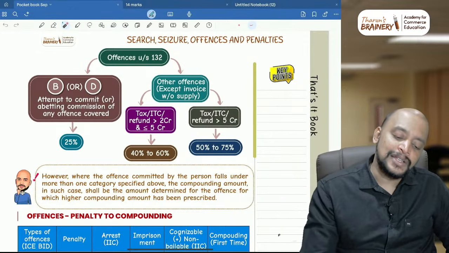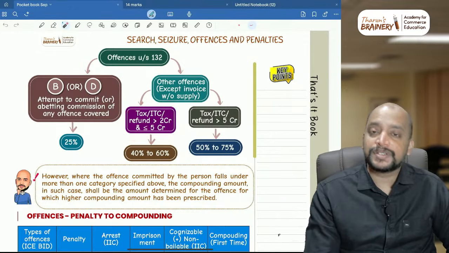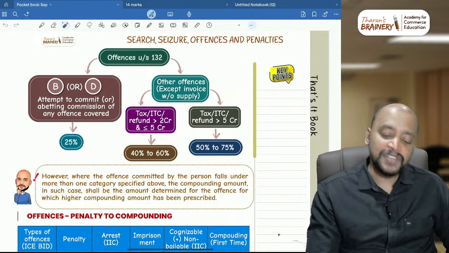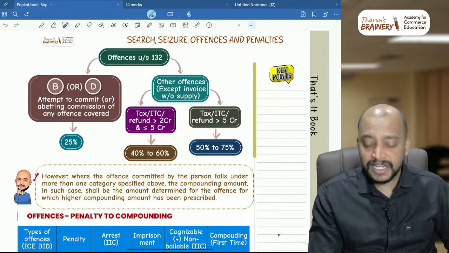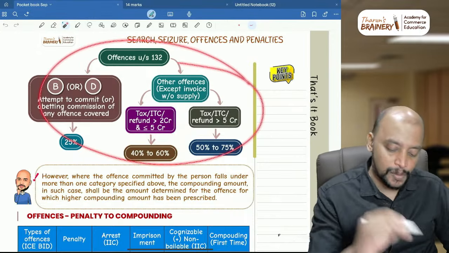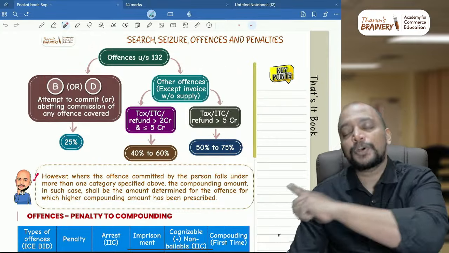In that case, if the amount is more than 5 crores, then it is 50% to 75%. If the amount exceeds 2 crores but does not exceed 5 crores, then 40 to 60% will be the compounding fee. This is the specific compounding fee that should be taken. Then this point also keep in mind.